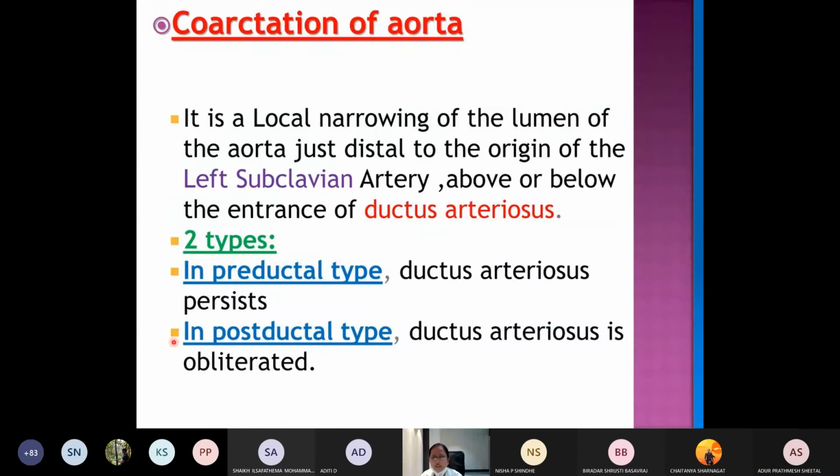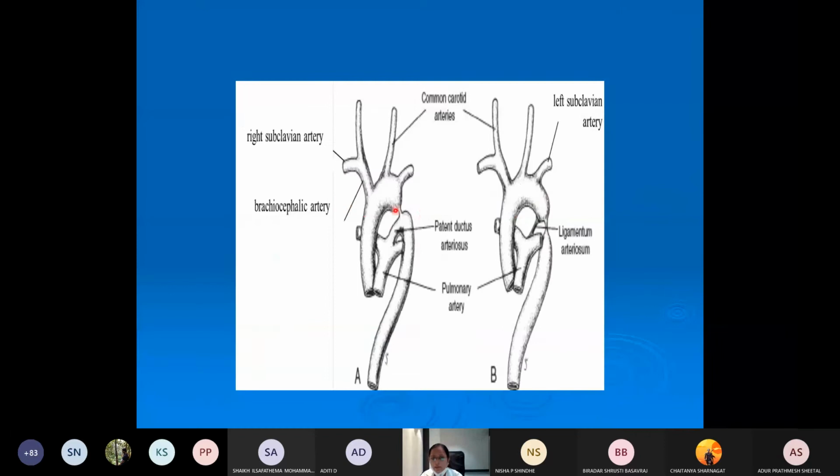Then there is something called coarctation of aorta. So what is this coarctation of aorta? When there is a local narrowing of the lumen of the aorta just distal to the origin of the left subclavian artery, it is called the coarctation of the aorta. So this is the aorta what you are seeing. If there is narrowing of the aorta just distal to the subclavian artery, that leads to coarctation of aorta, which is particularly a disease of the tunica media. Later the tunica intima also will be thickening.